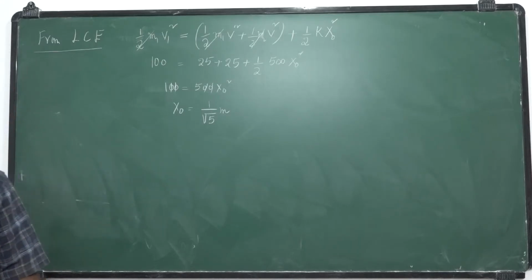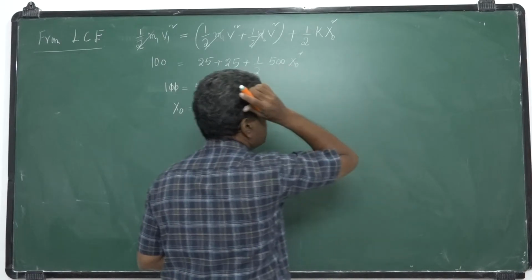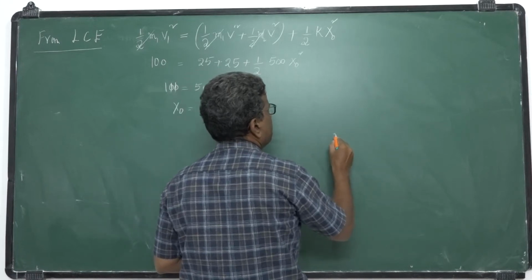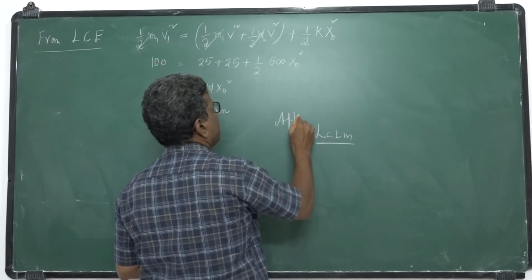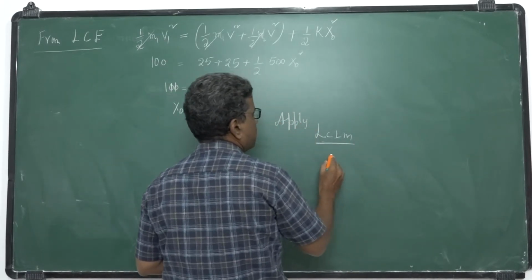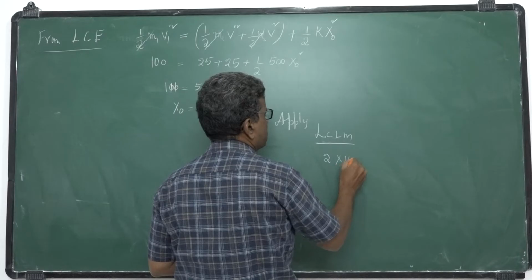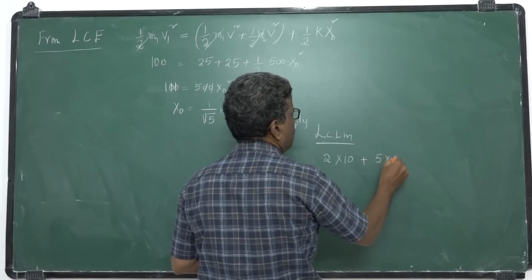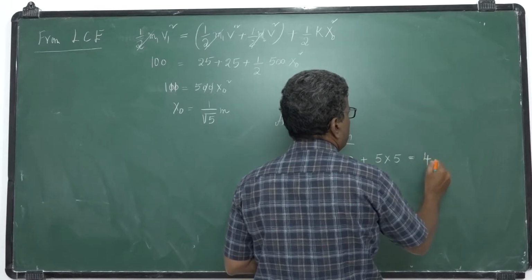Oh, we made a mistake here. What is that mistake? We applied the law of conservation of linear momentum. Initial momentum: the second one is also moving. So apply LCLM again. M1V1 is 2 into 10, and M2V2 is 5, 2 into 5, is equal to M1 plus M2, 2 plus 2, 4, into V.